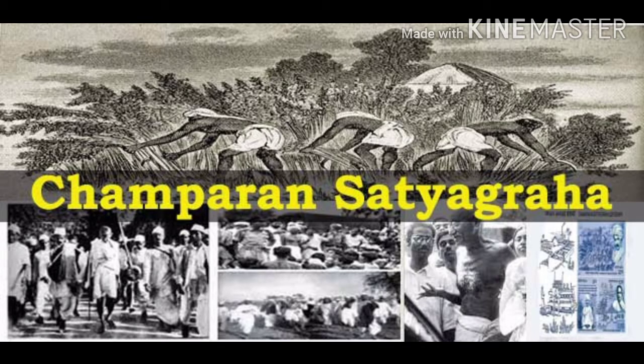Next one, Champaran Satyagraha, 1917 to 1918. The European planters of Champaran in Bihar resorted to illegal and inhuman methods of indigo cultivation at a cost which was wholly unjust.